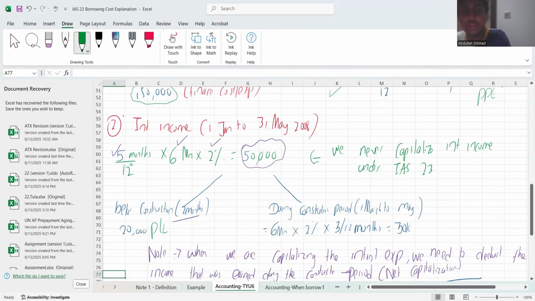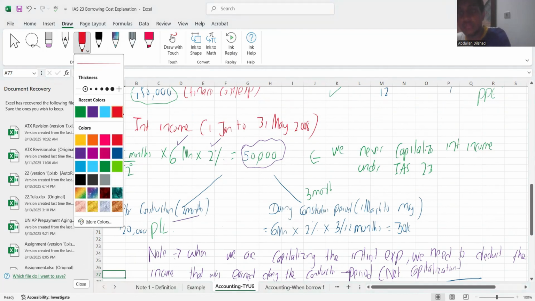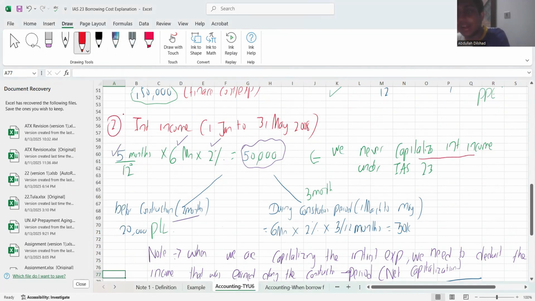Then you might be thinking, what about the remaining 3 months? Do I go and capitalize it? Do I show it under my cost in my balance sheet? I would say no, never do that. Here see, we never capitalize interest income under IAS 23. We net off. I'll show you how we net it off.